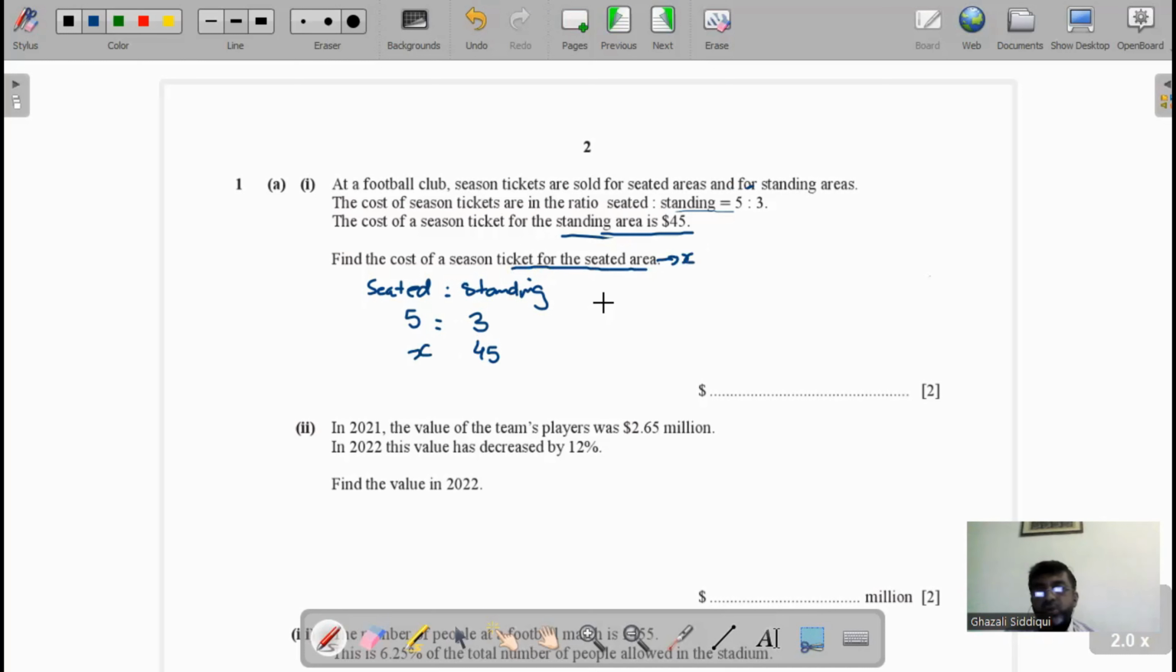Now we write it as 5/3. That ratio will be equal to X/45. Now the value becomes X equal to 5/3 multiply 45. Now we solve it. 3 times 1 and 3 times 5 is 15, and we get 75. So very simple question. Now we go to the second part.